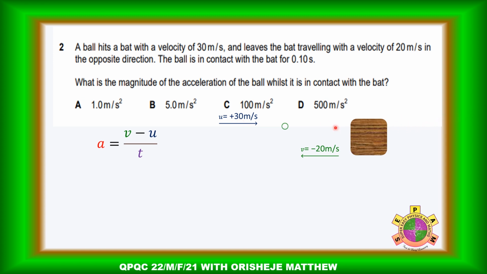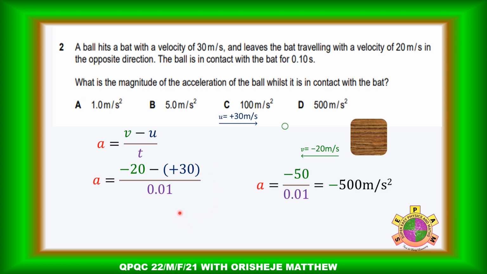Let's assume the direction due east is positive. Then coming back is negative 20. Then the acceleration is equal to the difference between the final velocity and the initial velocity, divided by the time. So that gives negative 50 meters per second squared.